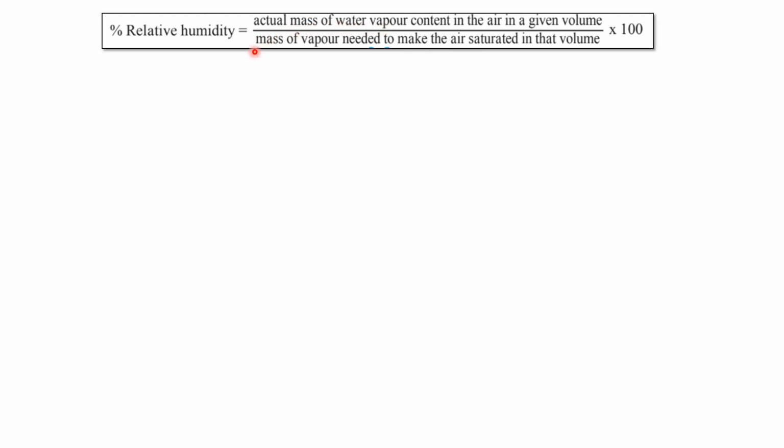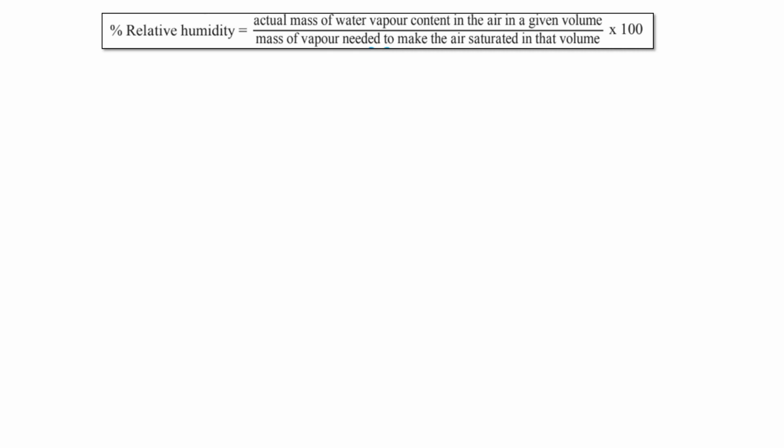Now, what is this mass of vapor needed to make the air saturated in that volume? It is nothing but the mass of vapor that is actually needed to make the air saturated, so that the mass of vapor content and the air present in that volume of the atmosphere become almost equal.